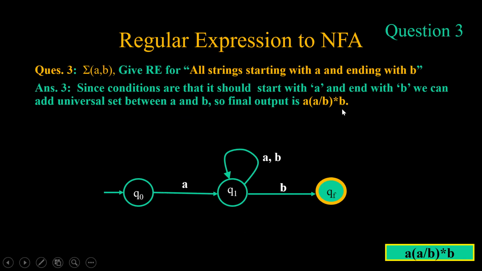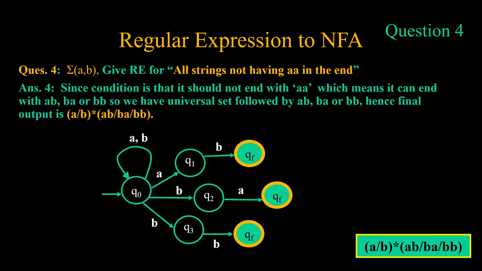If I see this, the minimum length string which will be accepted is of two: one is a, another is b. And we have a loop, which is pretty evident from this, a or b, and then followed by b. Next comes all strings not having aa in the end. So the regular expression corresponding to that was (a|b)*(ab|ba|bb). Now just say (a|b)* in the loop. It can be either ab, ba or bb. So we have three final states in this particular NFA. It can go either to ab, to ba or to bb.